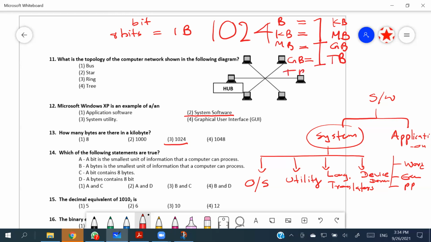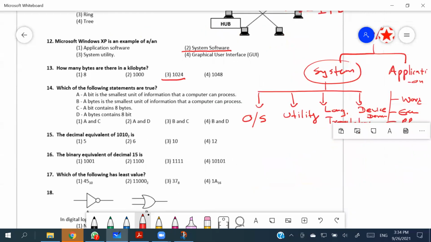And 1024 terabytes equal 1 petabyte. So after the byte, it is always the 1024 factor which matters. 1024 of the smaller unit will be equal to 1 unit of the next step, right? So for that reason, 13 has the answer as 3, right?